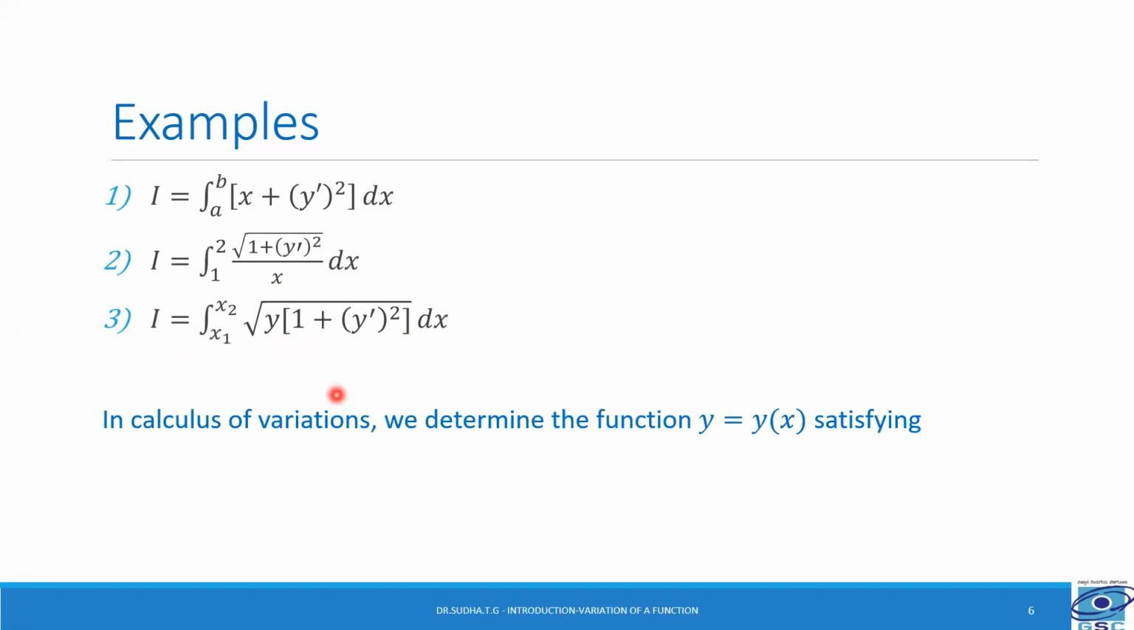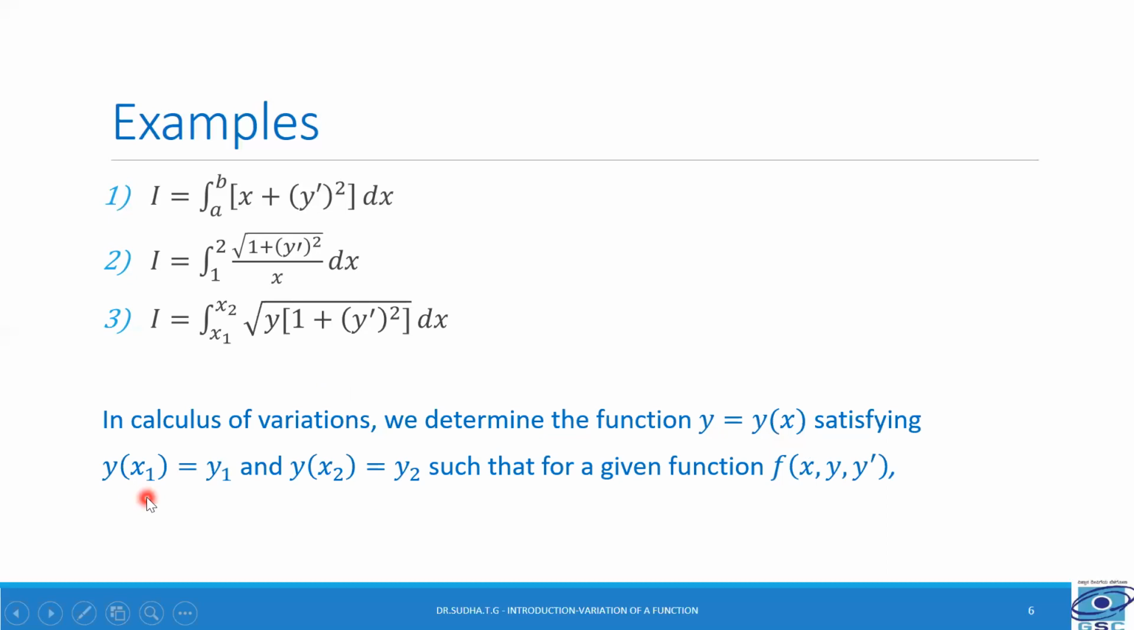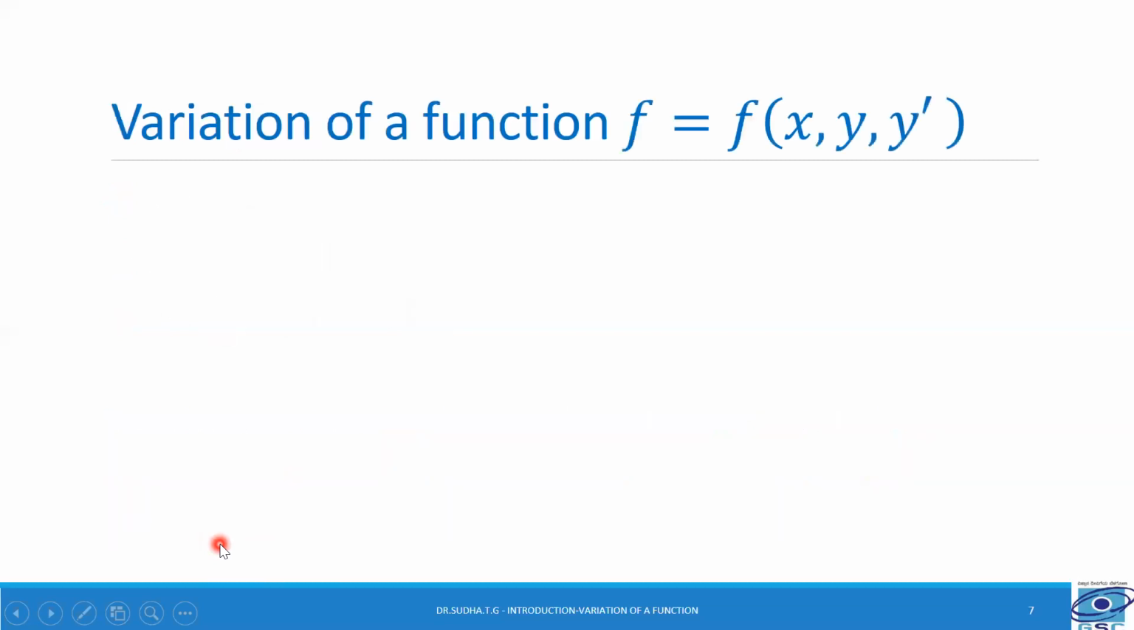In calculus of variations, we determine the function y is equal to y of x satisfying y of x1 is equal to y1, that is when x is equal to x1, y is equal to y1, and y of x2 is equal to y2, that is at x is equal to x2, y takes the value y2, such that for the given function f of x comma y dash, I of y is an extremum. So I of y may be minimum or maximum.